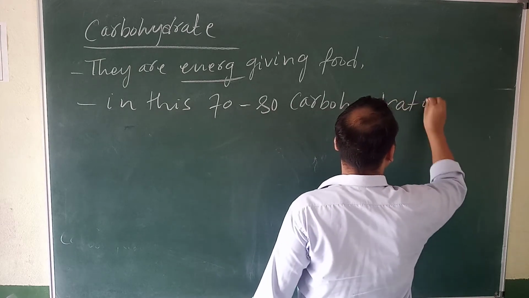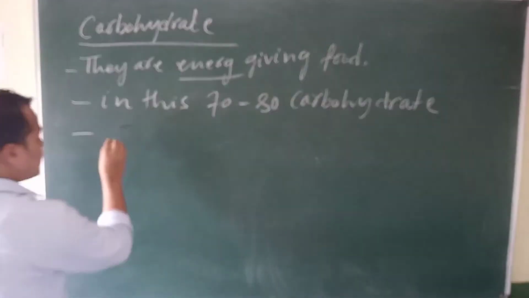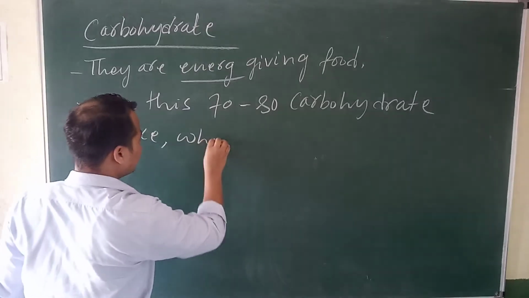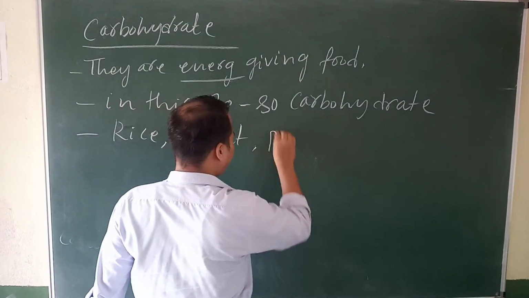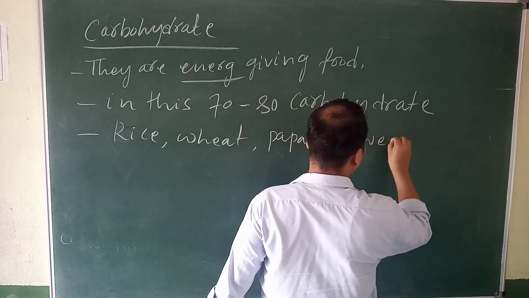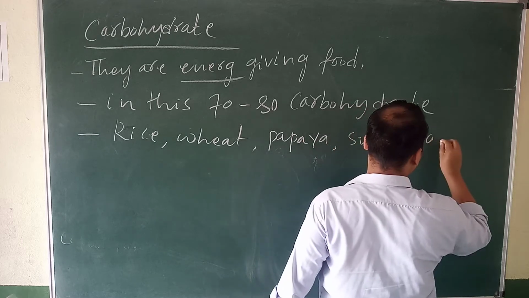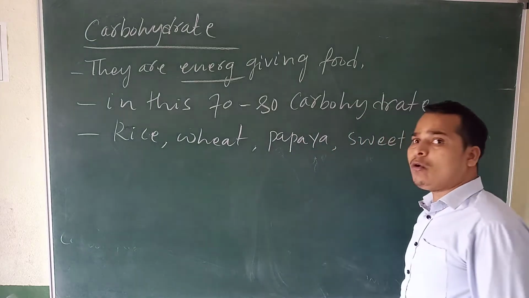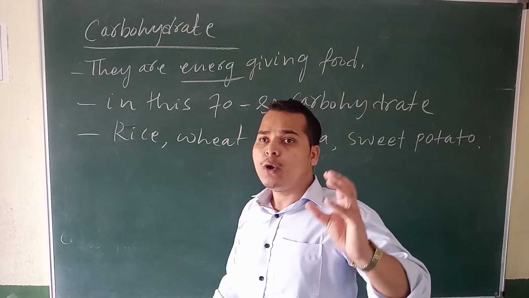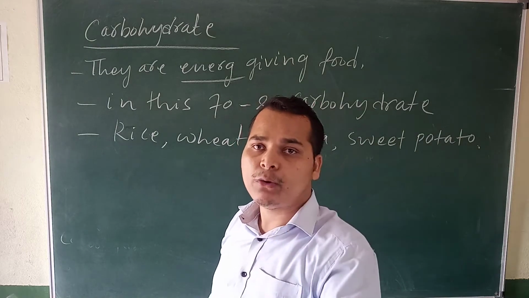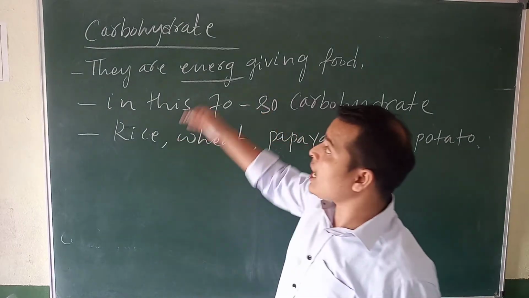So tell me an example of a carbohydrate food. It is rice. Yes or no? Rice, wheat. Yes or no? Then papaya, sweet potato. Yes or no? Sweet potato. Okay, so many. The food which tastes sweet. Okay, so these foods are called carbohydrate foods.